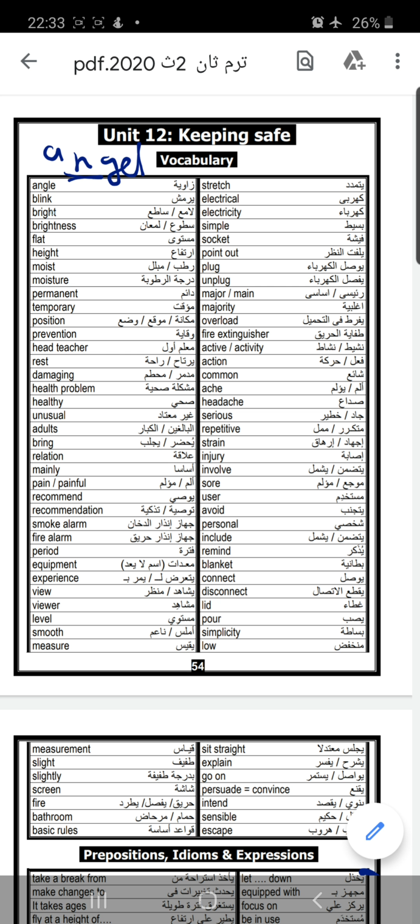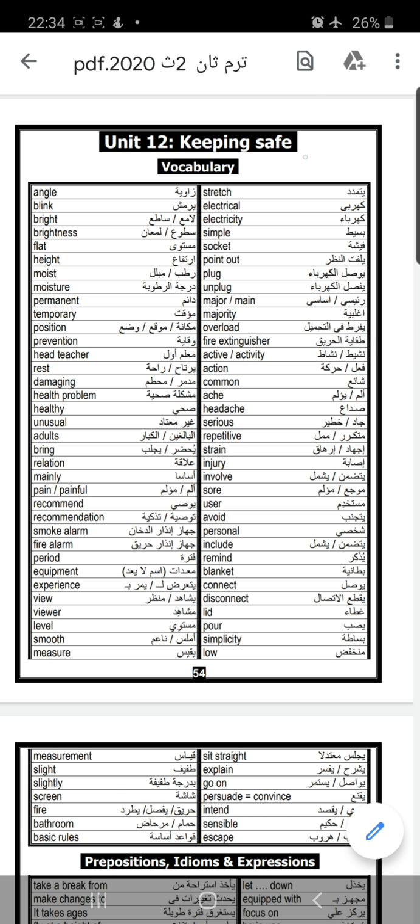Blink, bright, brightness, flat. We can use flat with many words, like flat battery, flat tire. Flat equals empty. We can also use flat as the opposite of heel. When you say heeled shoes, the opposite of heel is flat, flat shoes.